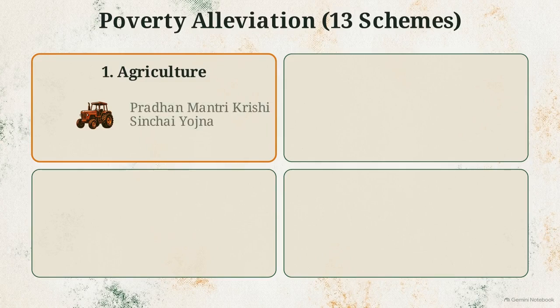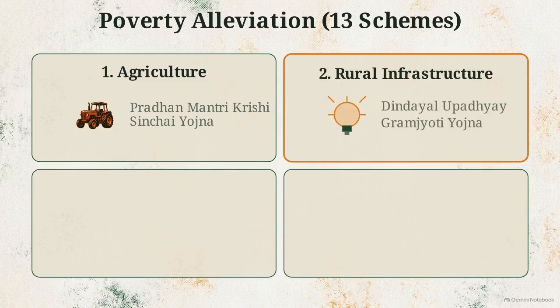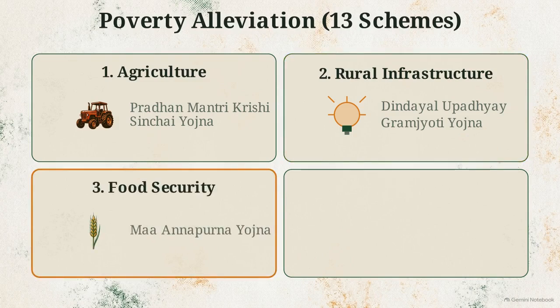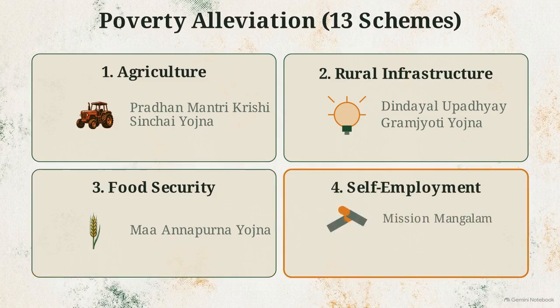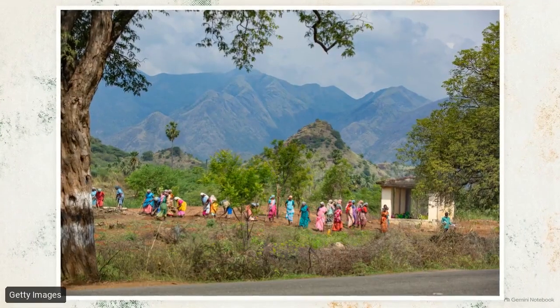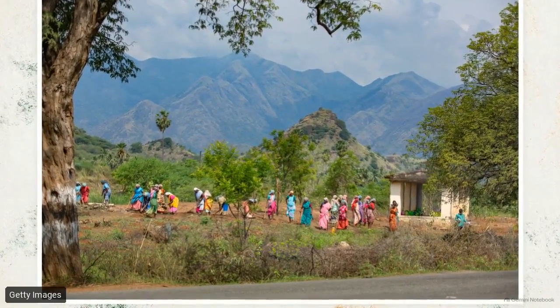Group 1 focuses on agriculture, like the Pradhan Mantri Krishi Sinchai Yojana for irrigation. Group 2 tackles rural infrastructure, such as the Deen Dayal Upadhyaya Gram Jyoti Yojana for 24/7 electricity. Group 3 targets food security, primarily the Ma Annapurna Yojana. Group 4 builds self-employment, including Mission Mangalam for women's skill training and the Vajpayee Bankable Yojana for urban and rural youth. This visual represents the most critical scheme, MGNREGA.